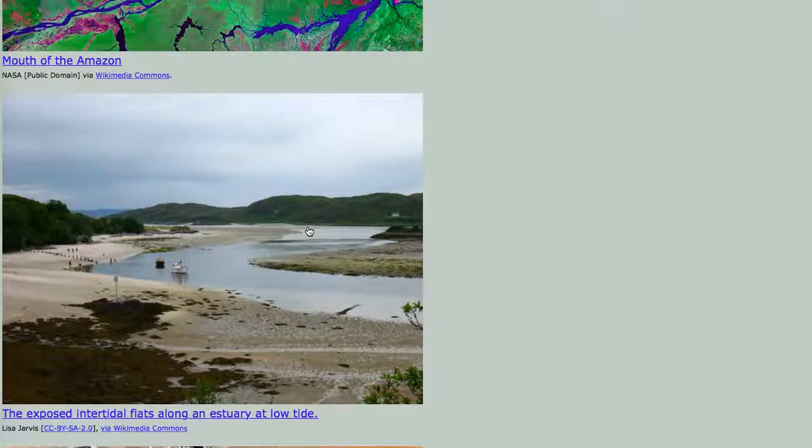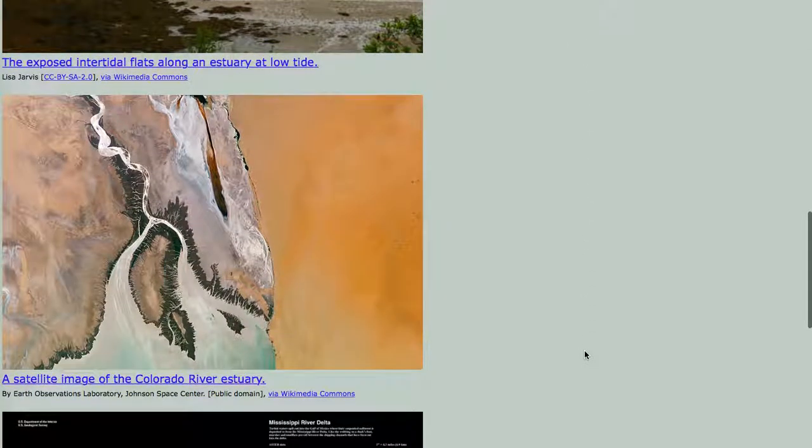The mouths of rivers have tidal action. So this is at low tide. At high tide, the water will be all the way up to the tree line here. So unlike up in headwater regions of rivers, which tend to flow pretty evenly, as you meet the ocean, you have tidal action. And this is a satellite image of the Colorado River estuary, where the Colorado River is supposed to meet the sea. It's just that it does not usually meet it anymore because the entire Colorado River is pumped out.